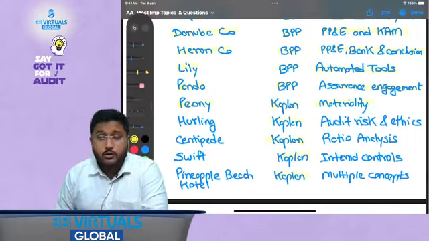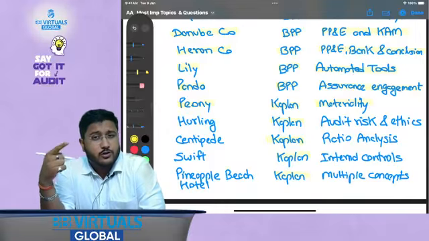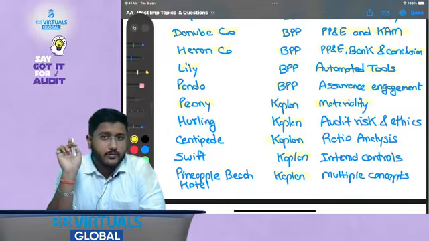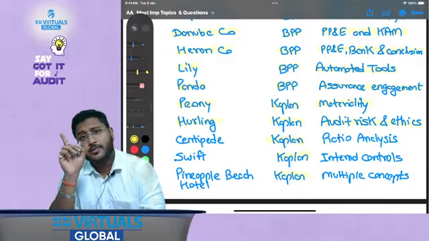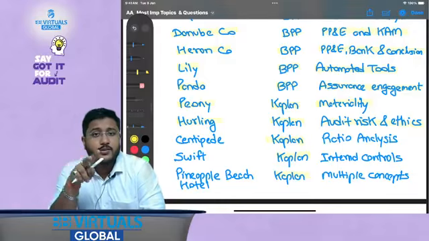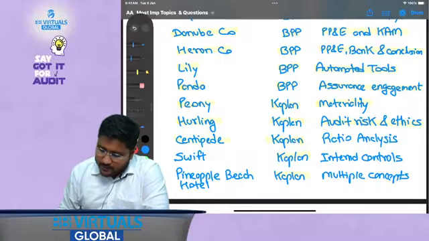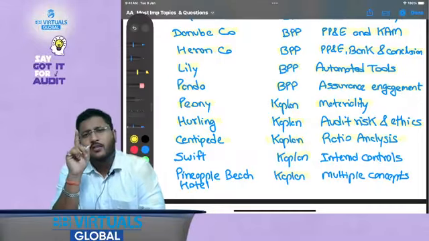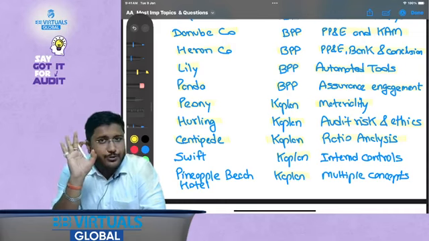Purely this talks about materiality. Why is this important? Because this involves calculation of materiality and how different factors affect materiality. Hurling Company, this talks about audit risk and ethics. Audit risk has been covered multiple times, but how it affects the ethics part is very new in this question. Centipede talks about ratio analysis. We have already covered one question on ratio analysis, right? But this question is fully dedicated to ratio analysis.